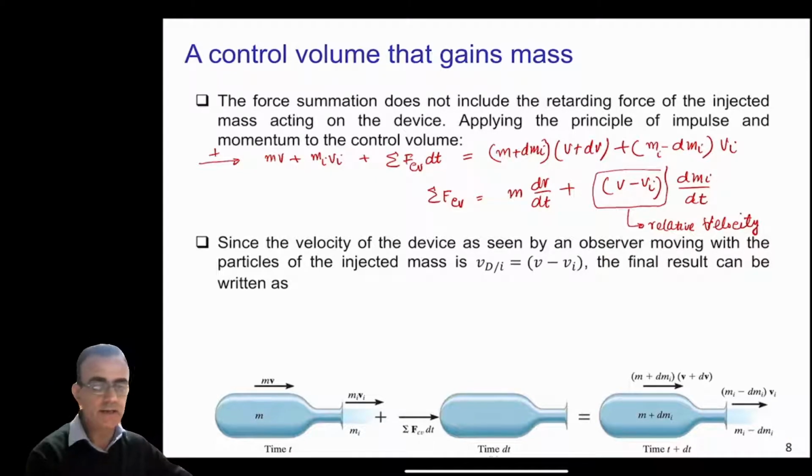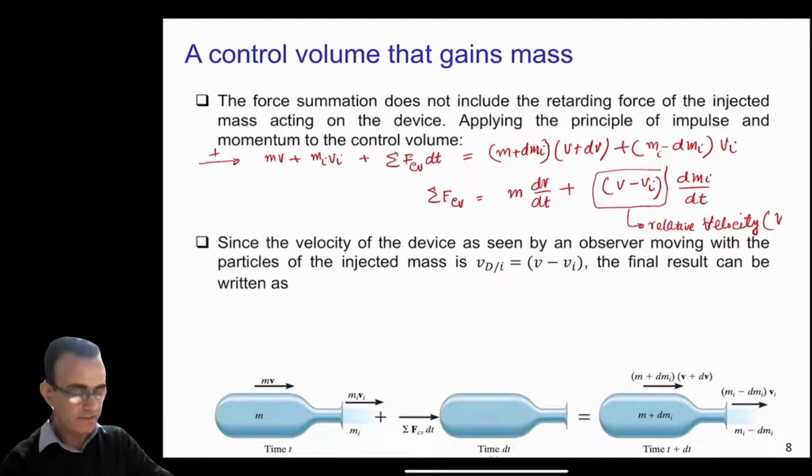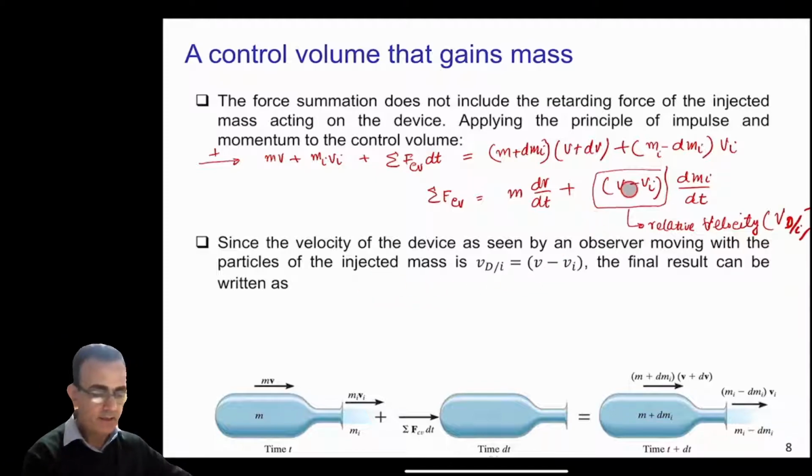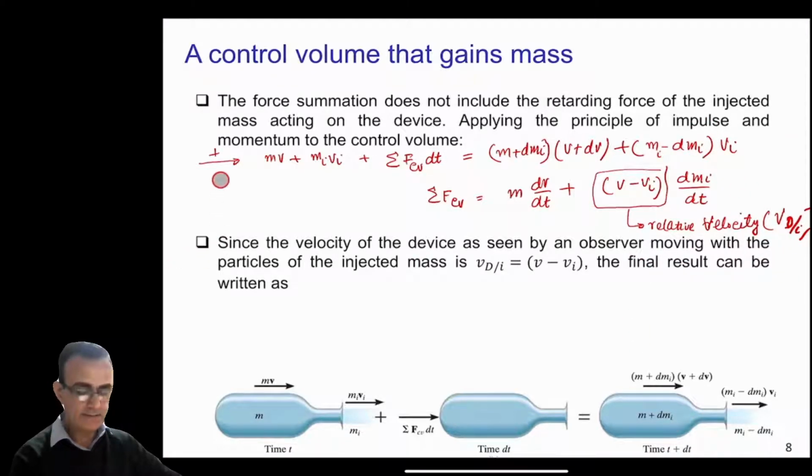It is the velocity of the device as seen by an observer moving with the injected mass. So we can represent this by v_d/i, which is v - v_i, the relative velocity of the gases with respect to the device, which can be a balloon or rocket.